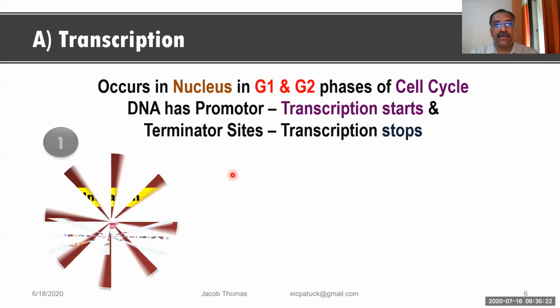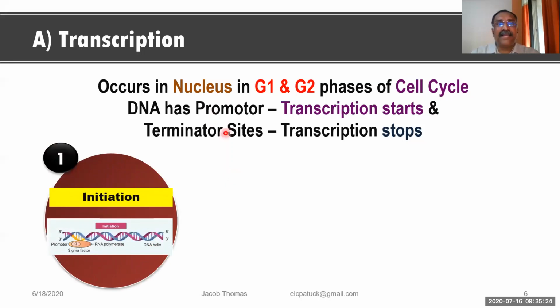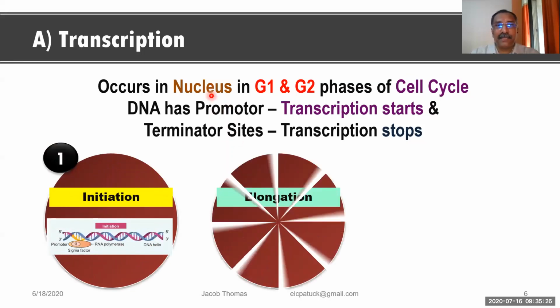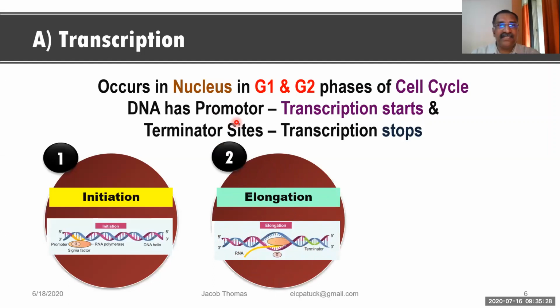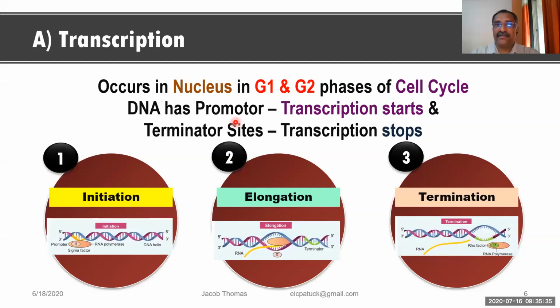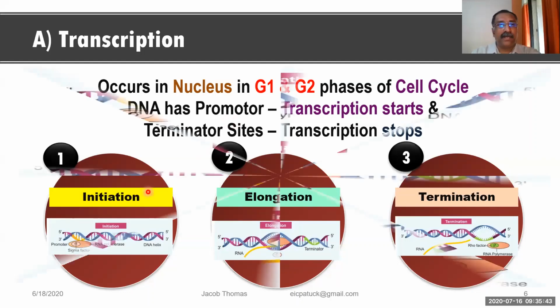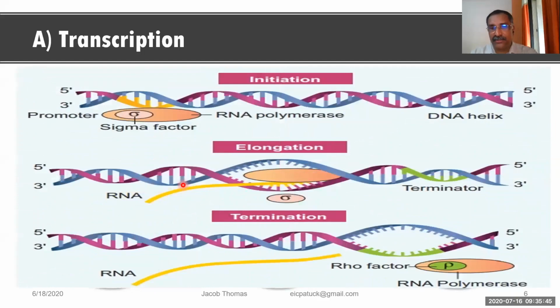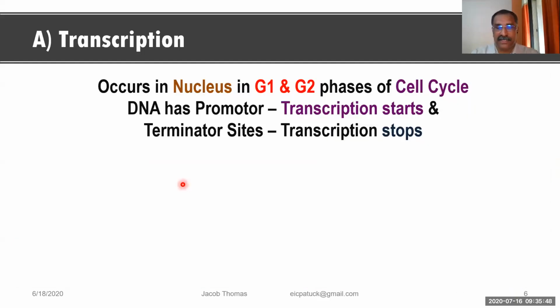Okay, so this area. Now the transcription process, if you look at this, has three important stages. Protein synthesis, transcription, translation; I'm talking about transcription now. In transcription there are three important steps. First step, I will go back to this one once again.